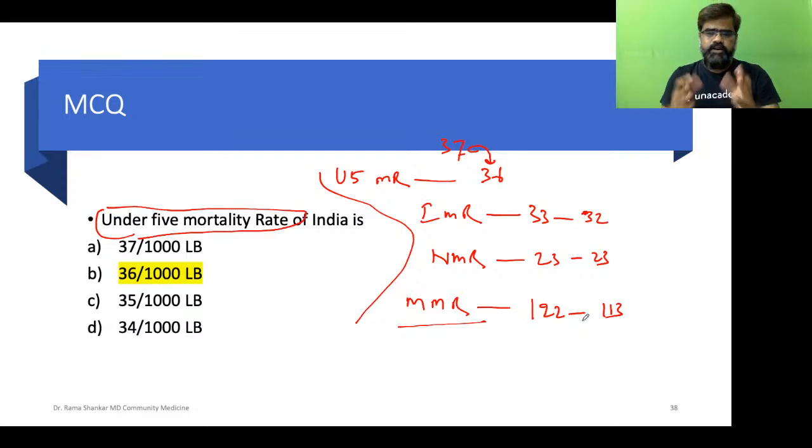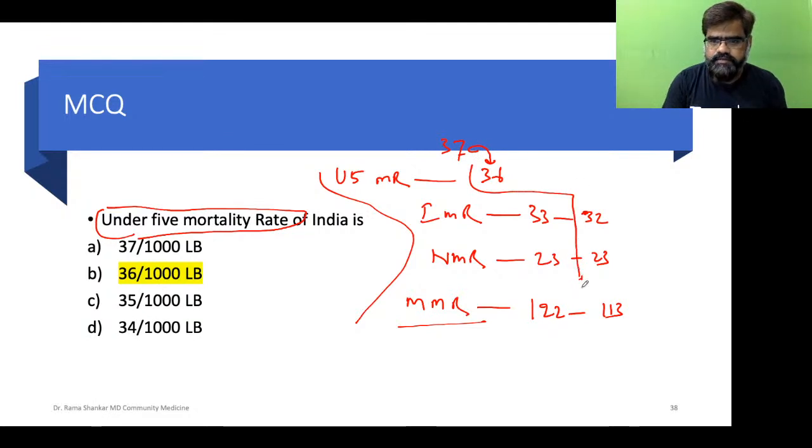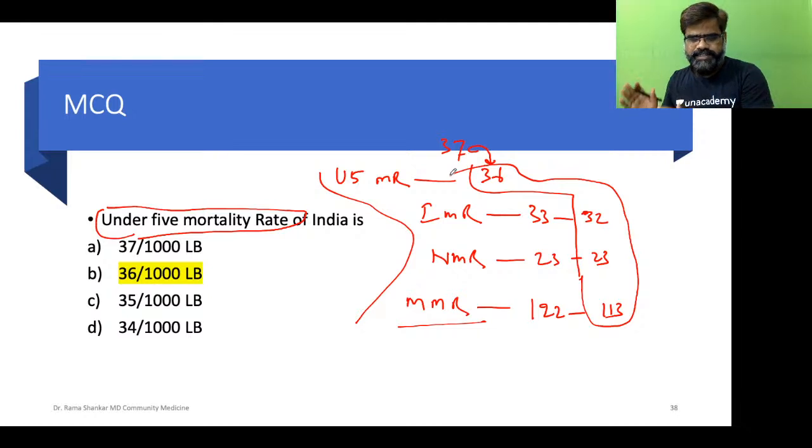Now, you can ask how should we remember? If I know the current numbers, 36, 32, 23, 113, these numbers will stay for at least a year, because next year only we will have the 2019 data. So 36, 32, 23, 113, if we keep quoting on a regular basis, because people ask on and off, you may be asked.